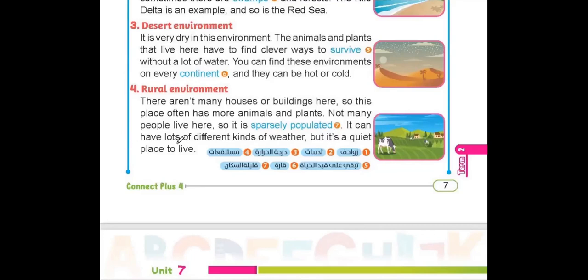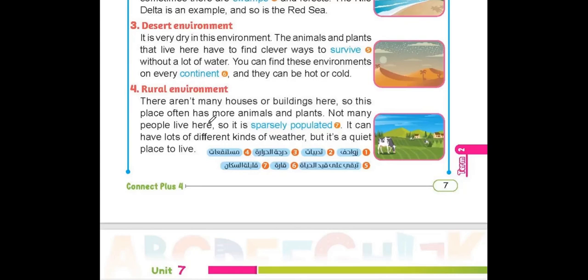Let's go part by part in this place. In the beginning, he told me there aren't many houses or buildings. Yes, because he told me after that it's sparsely populated. Because if we don't have too many people living in this place, there's no need for more houses or buildings. Okay, what about the animals and plants? He told me here this place often has more animals and plants because this place includes more natural areas. So the animals and the plants like to be there in natural places.